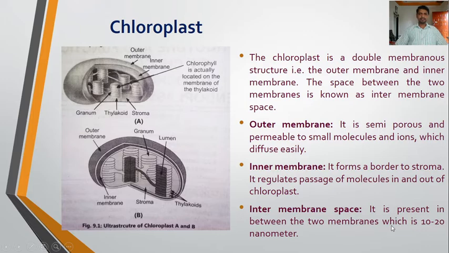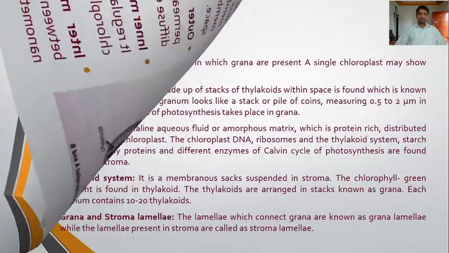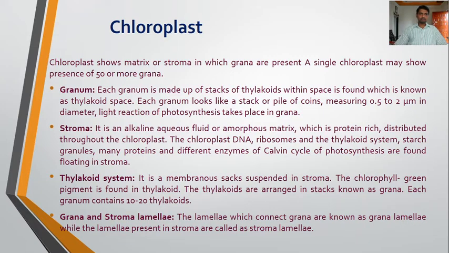This space is present in between the two membranes, which is 10 to 20 nanometers. So this space between these two membranes is the intermembrane space, and it measures about 10 to 20 nanometers. Okay, now towards the inner side of the chloroplast is the matrix or stroma in which grana are present. A single chloroplast may show the presence of 50 or more grana. So what are these grana?